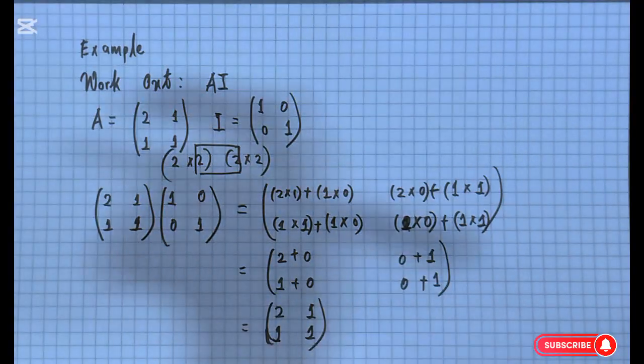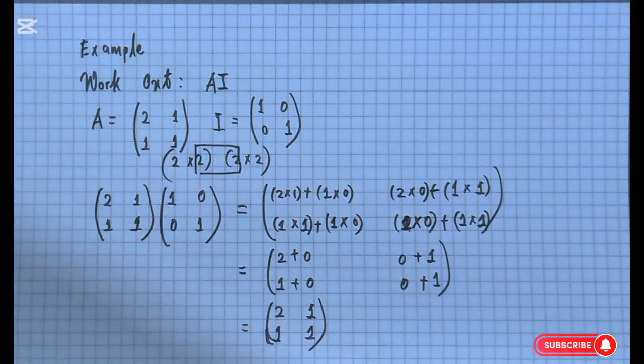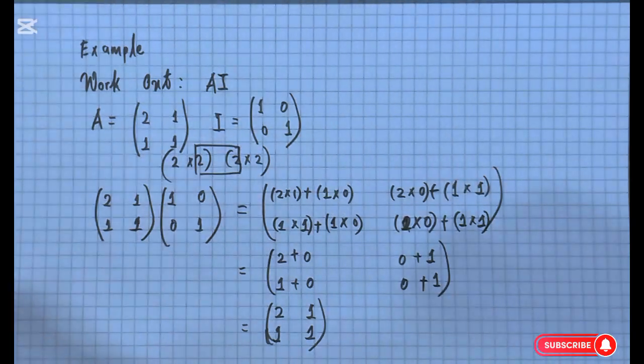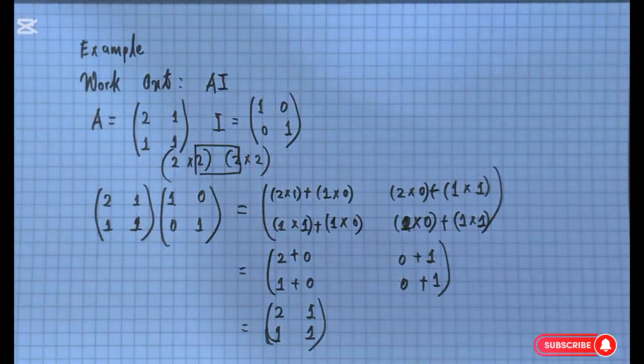Another thing that you should also know is that when you multiply a matrix by its inverse, you are always going to get an identity. It's the same as taking 2 times the inverse of 2, which is a half, you're going to get 1. When you take 3 times its inverse, which is a third, you're going to get 1.